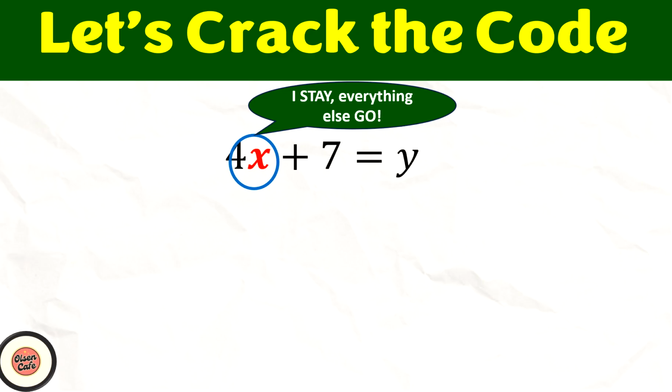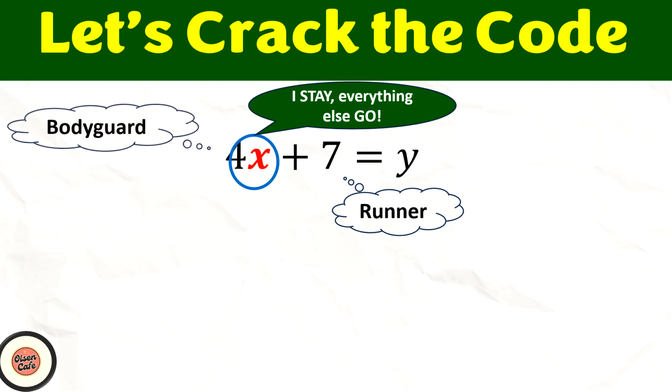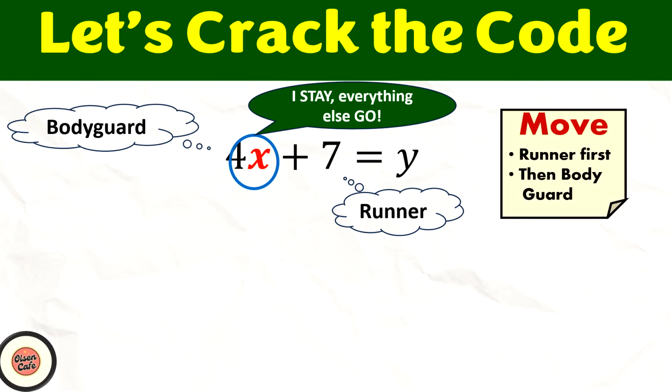Here I would like to introduce two other people that you need to know well. The very first one is the runner. The runner is on the same side of the equation, and will have to go. The other person that will have to go is what I call the bodyguard. 4 is the bodyguard simply because 4 is the number that is stuck to the boss. So runner and bodyguard, who moves first? Just remember, the runner will always be the first to go.